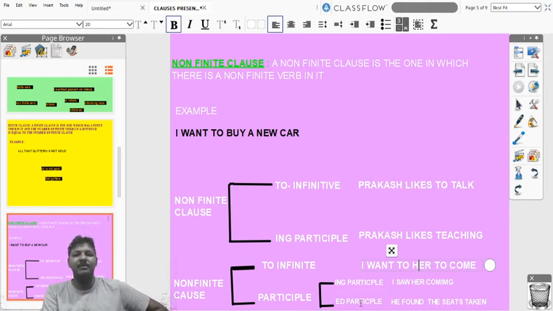Next, participle, past participle. He found the seats. He found the seats taken. Here the subject is seats. So this is how we should recognize the non-finite clause with the subject and without subject. I hope you understand this point, friends. Next we will move to next slide, friends.